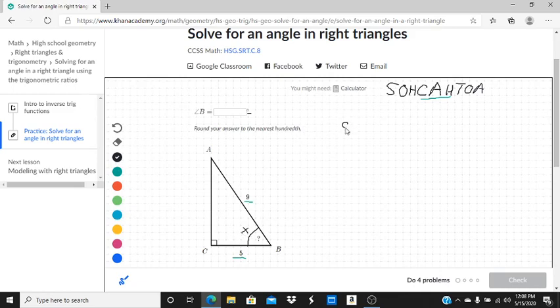So we can say that the cosine of angle x is equal to the adjacent side, which is 5, over the hypotenuse, which is 9. Now we know what the cosine of x is. We don't know what x is itself. And to figure that out, we're going to use inverse cosine, which is also called arc cosine. So I'm going to say the inverse cosine. And on your calculator, it's going to look like a cosine to the -1 power. That means inverse cosine. 5/9, that's going to be what x is equal to.